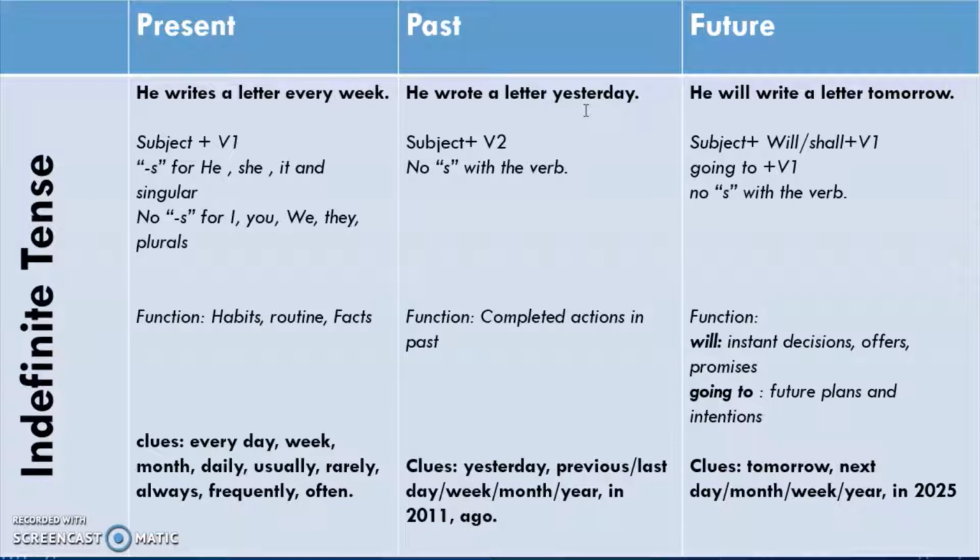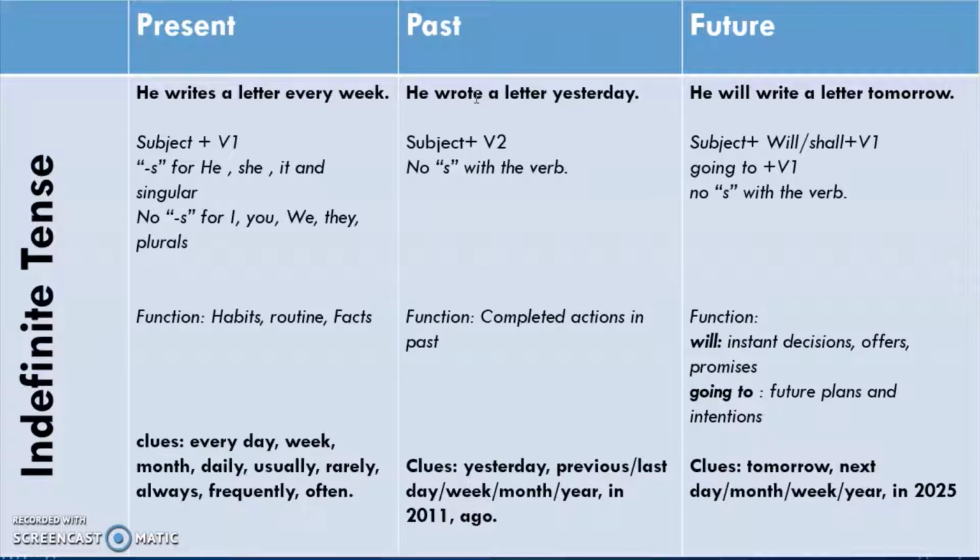It will not happen in future. It does not happen every day, but it is something that happened and completed in the past. So now you're not going to talk about it. It happened, it completed in the past. So here no s with the second form of the verb. Wrote is correct, wrotes is not, tolds is not, similarly flews is not. So whatever your second form of the verb is, you never add s to it. This is also a mistake students often make, that they add s with this form too. As soon as they say writes, it becomes rote.